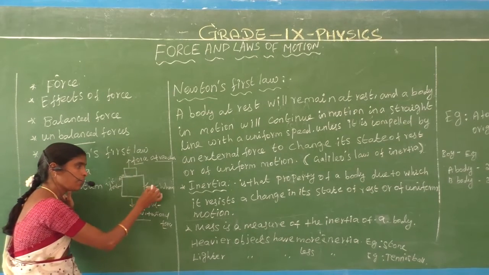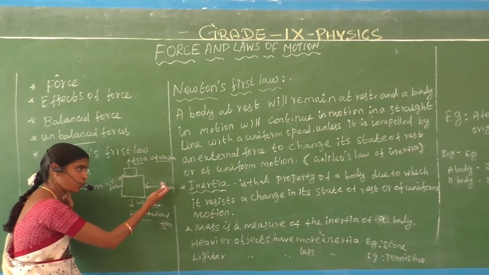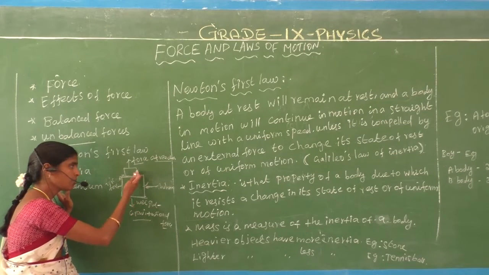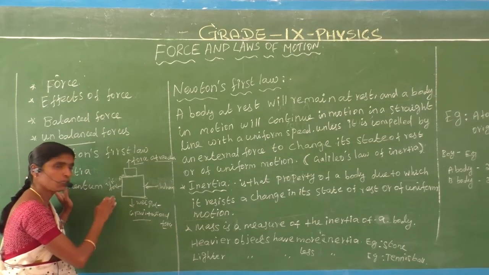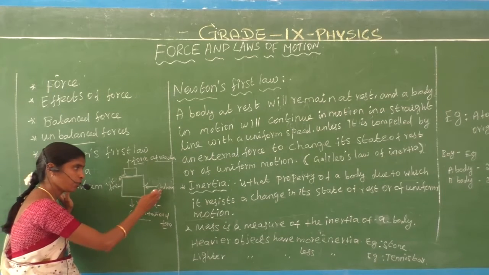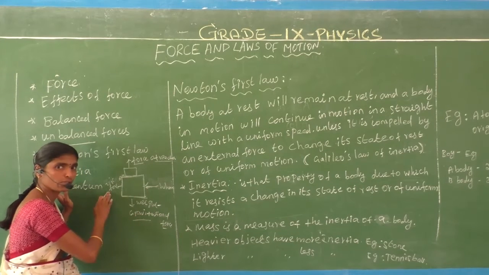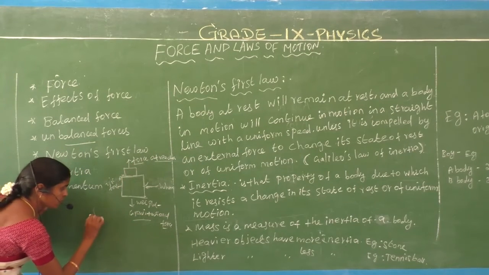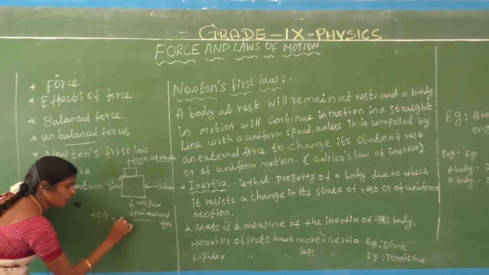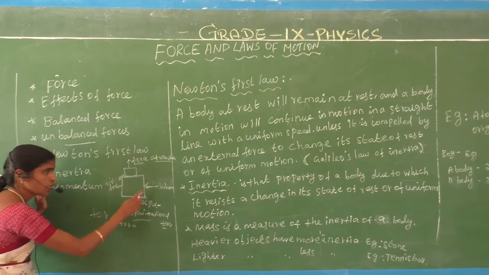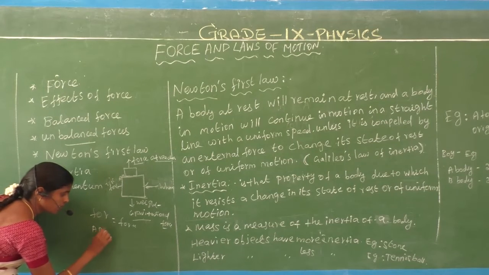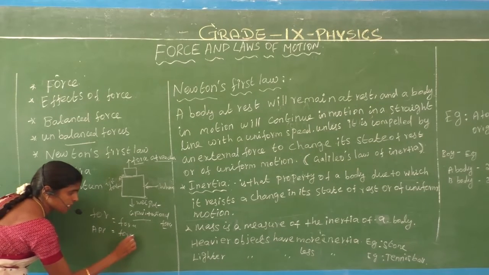We apply the force on the table, but the book does not move, so the frictional force is also 0. We apply a force equal to the frictional force. So the force of reaction is equal to the gravitational force, and the applied force is equal to the force of friction.